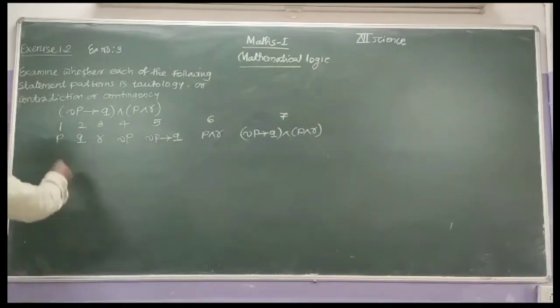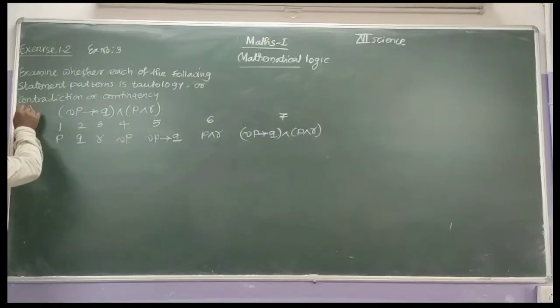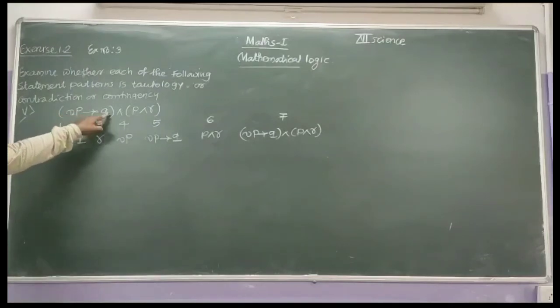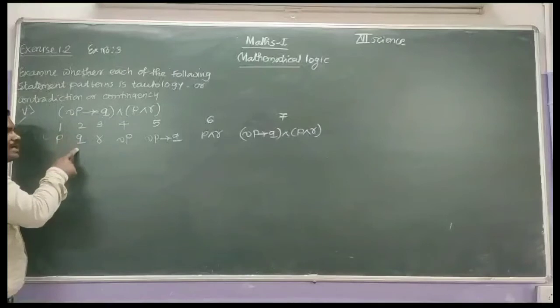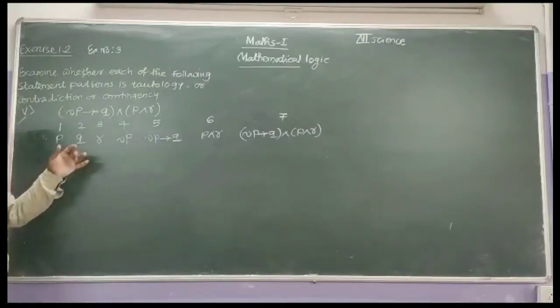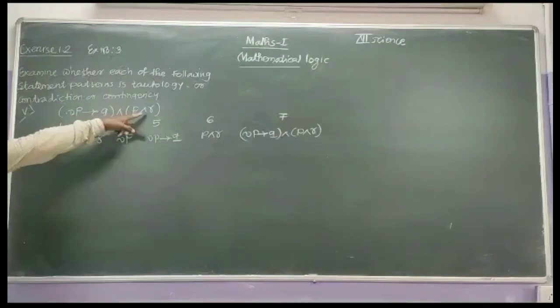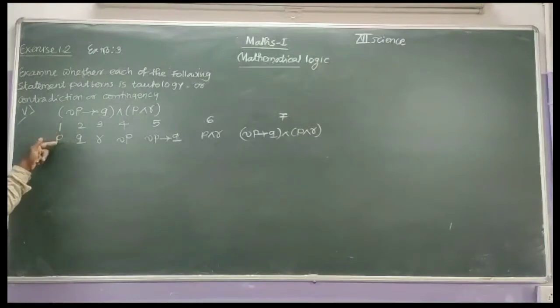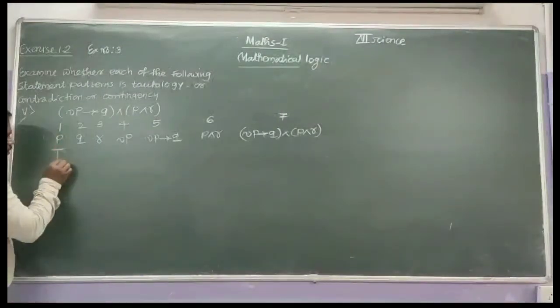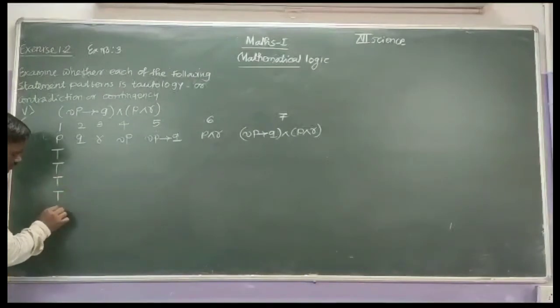Next example, example number 5. Examine whether each of the following statement patterns is a tautology, contradiction, or contingency. The statement pattern is in bracket negation P implies Q, conjunction in bracket P conjunction R. Therefore the first column is P, second Q, third R. There are three simple statements P, Q, and R. Therefore the possible truth values of P: since there are 3 statements, we write 4 times true, then 4 times false.